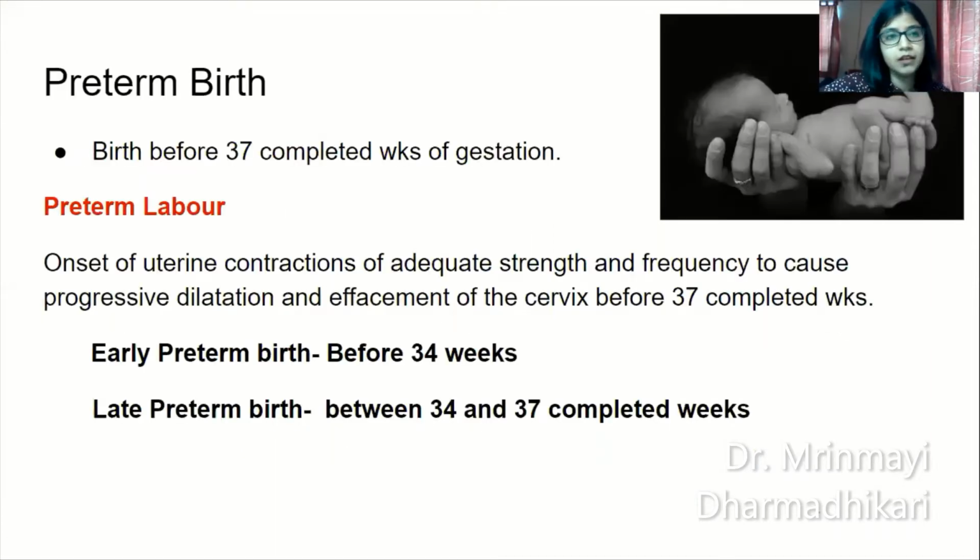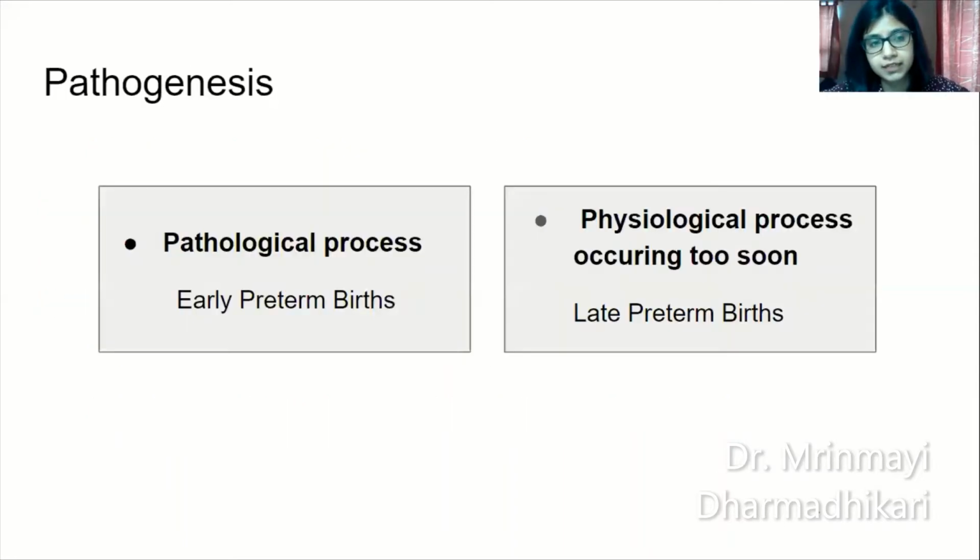So preterm birth is defined as birth before 37 completed weeks of gestation, and preterm labor is the onset of uterine contractions of adequate strength and frequency to cause progressive dilatation and effacement of the cervix before 37 completed weeks. Every word of this definition is extremely important. Okay, preterm births are divided into two: early preterm births taking place prior to 34 weeks of gestation, and late preterm births between 34 and 37 completed weeks.